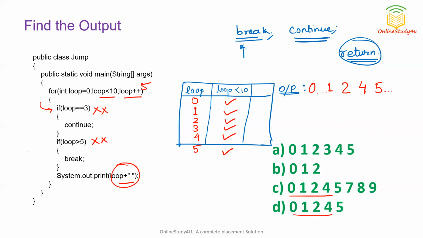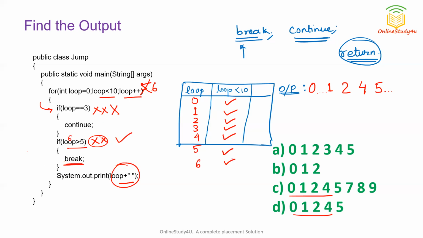Now again control will go up. You can see this 5 has now become 6. So this is 6 and 6 is less than 10. Yes, it is true, so control will come inside. This statement is false, but for this statement you can see loop is greater than 5. Yes, loop is 6 and 6 is greater than 5. Condition is true, so this break will work.